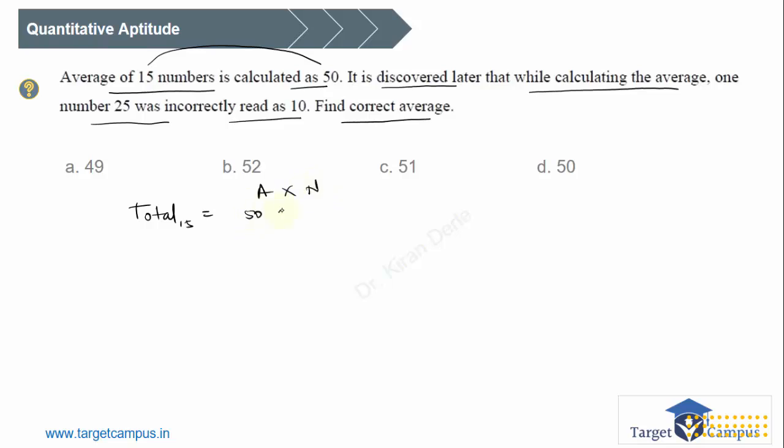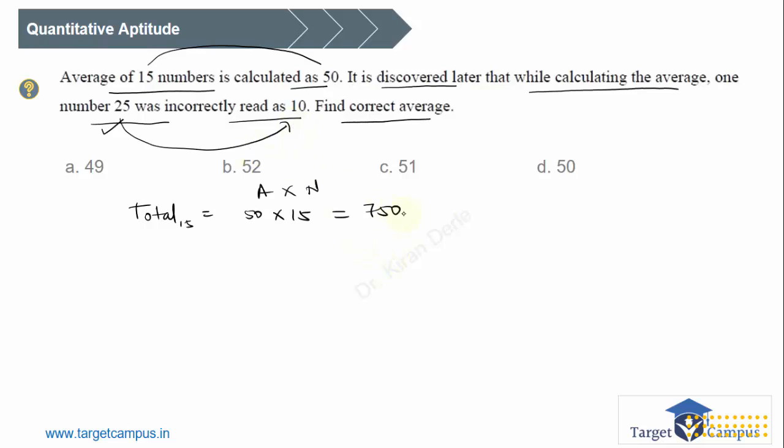Average is 50, number of terms is 15, so it was 750. But there is some mistake: one number 25 was wrongly read as 10, so we have taken 15 less here.